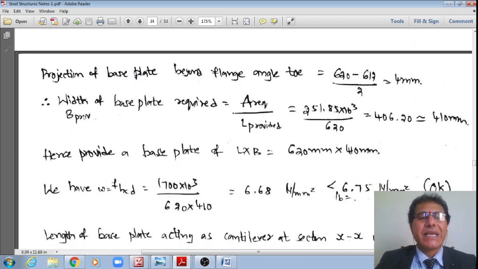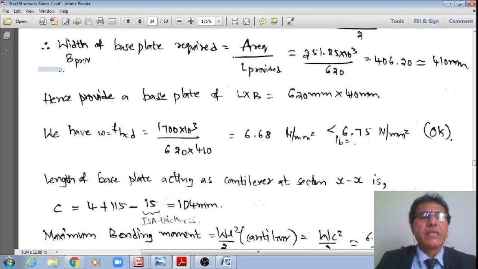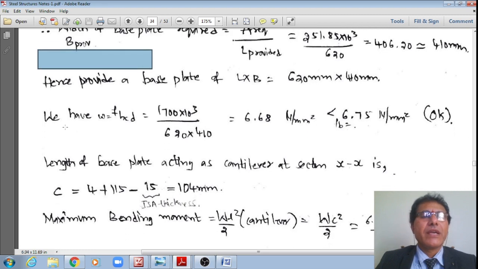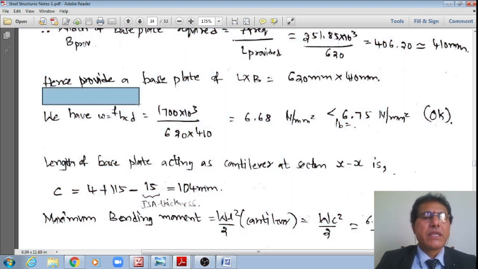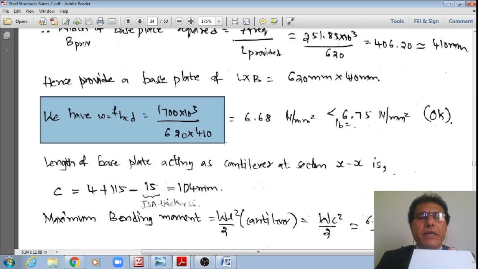Now we have fixed the size of the base plate. Next, the subheading is I need to fix the thickness of the base plate. Therefore, for getting the thickness of the base plate, what is the actual bearing pressure under the base plate?